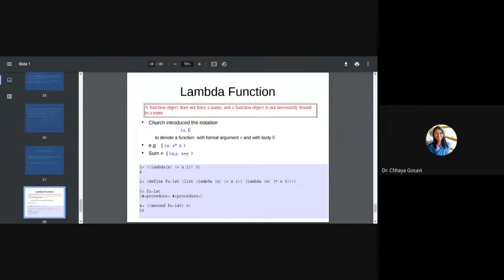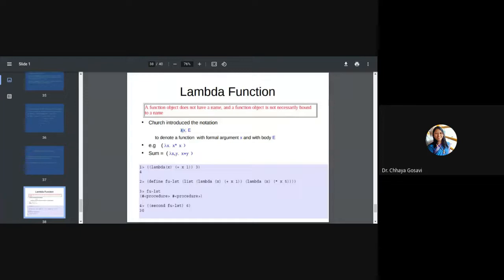I just want to introduce you to this term, lambda function. A function object does not have a name. Lambda function means functions without a name. No need to write a function name. A function object is not necessarily bound to a name. Here it is introduced with this notation by Church.